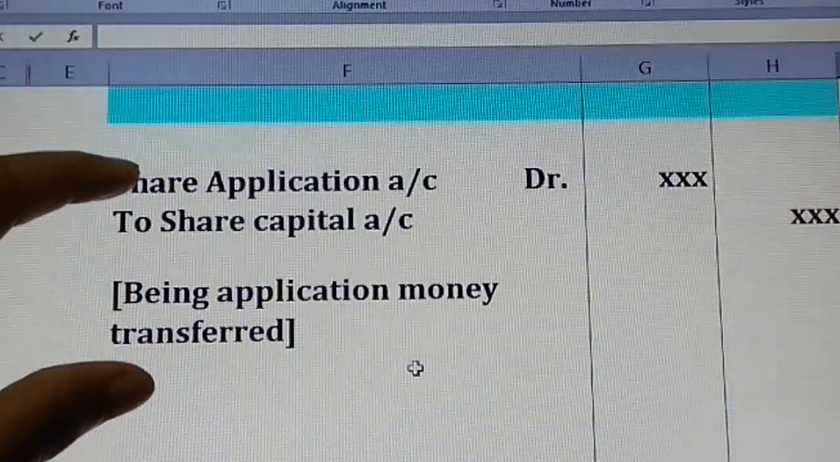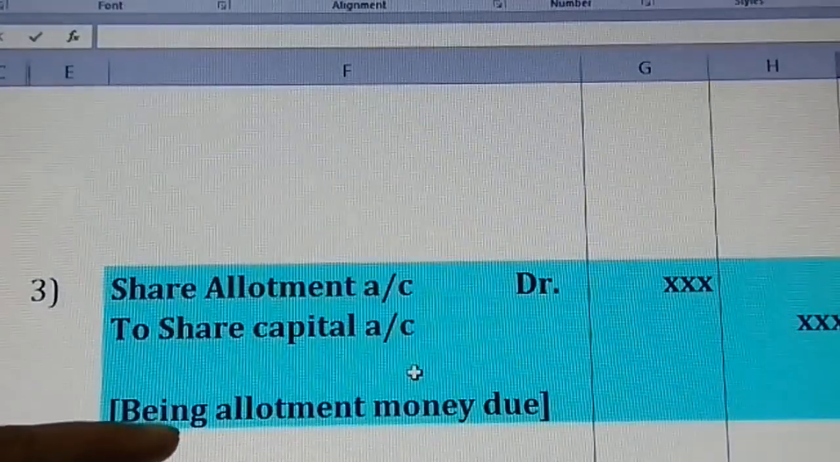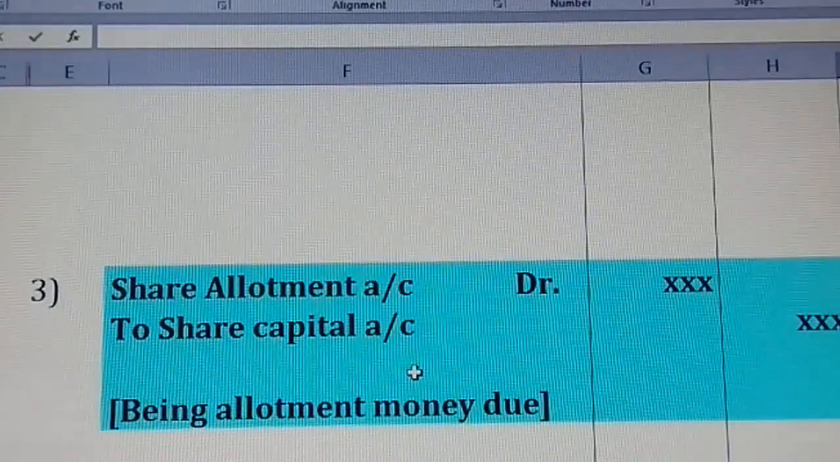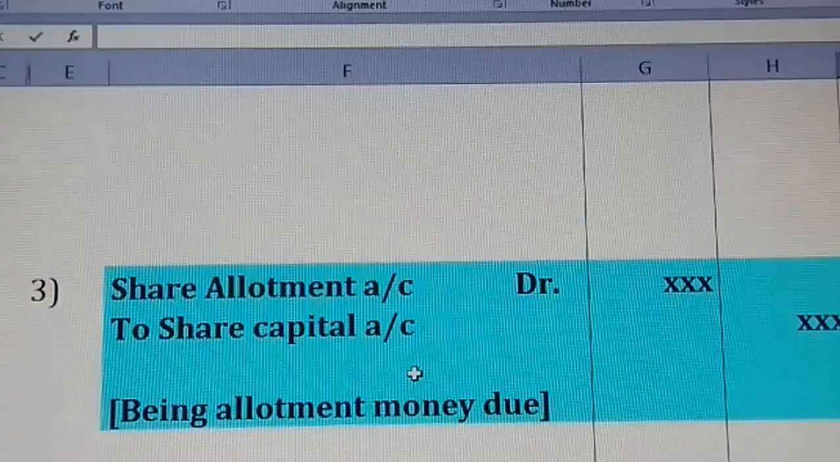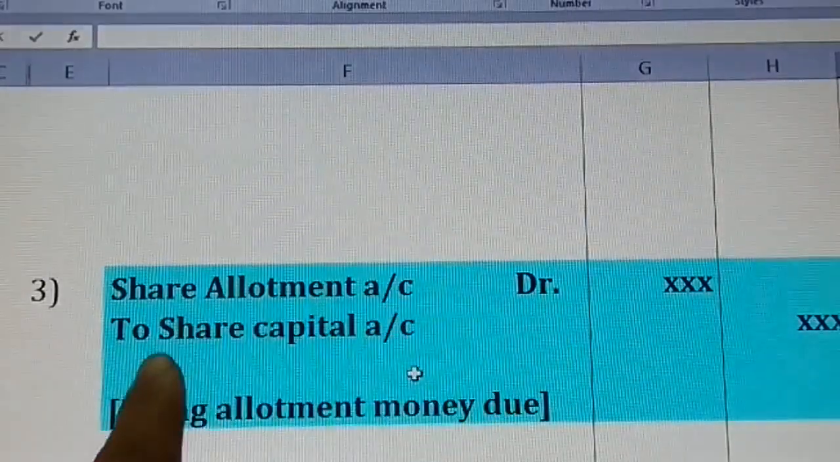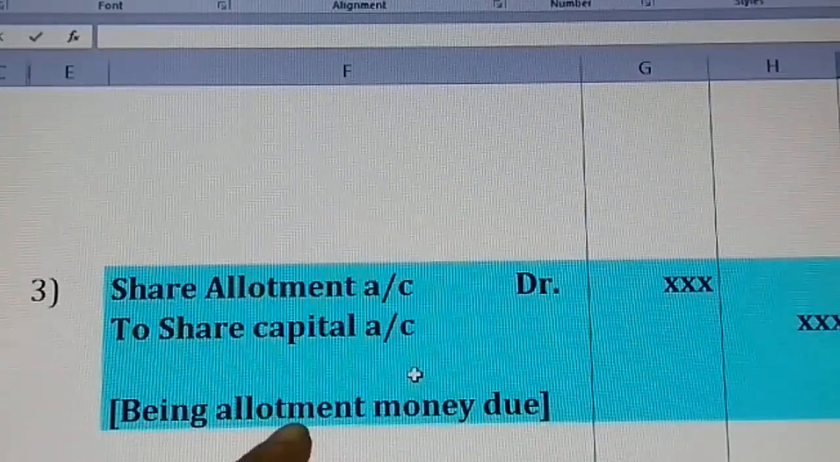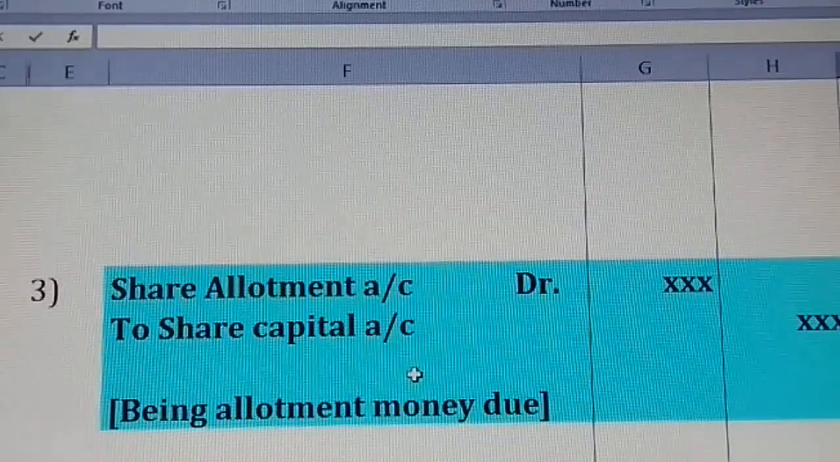The second entry will be first here because we are not receiving the money. Instead we have to show that it is due. First we allot and then we receive the money. Clear? So it's going to be share allotment account debit to share capital account, being allotment money due. This is the third step.